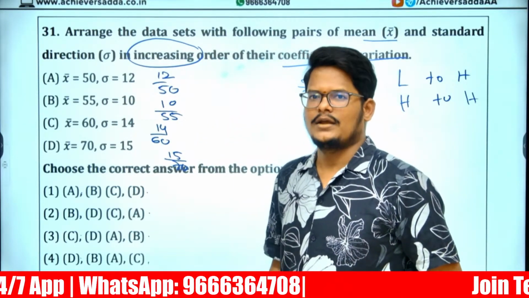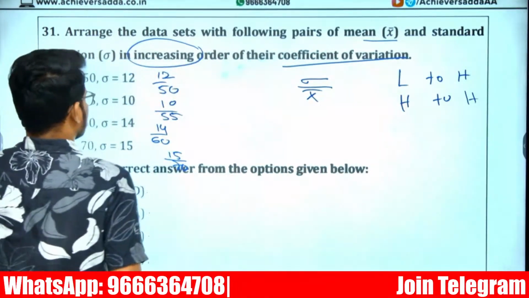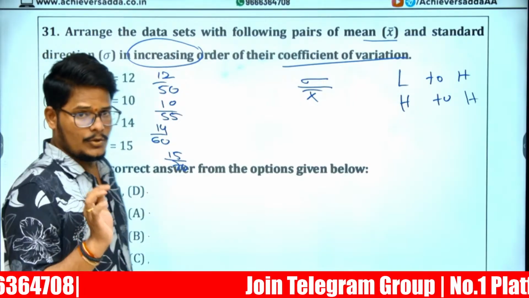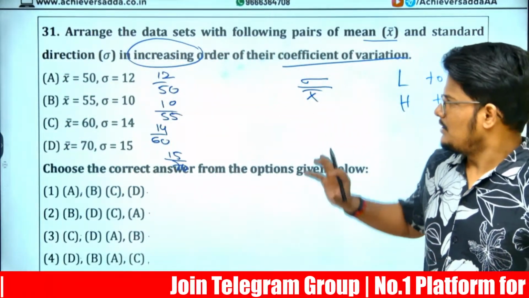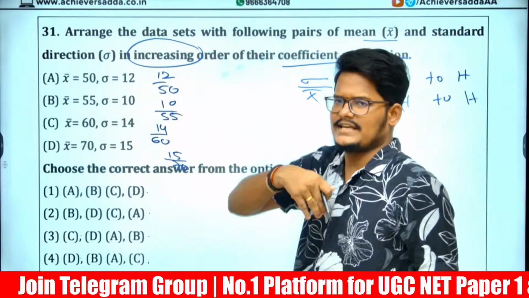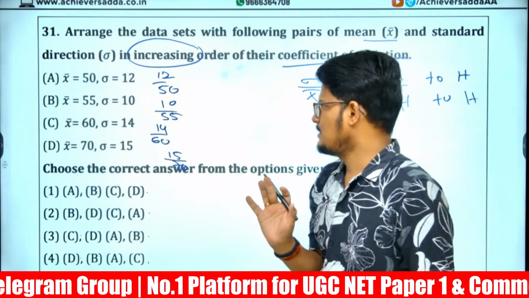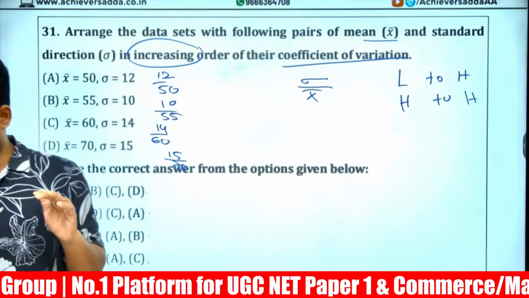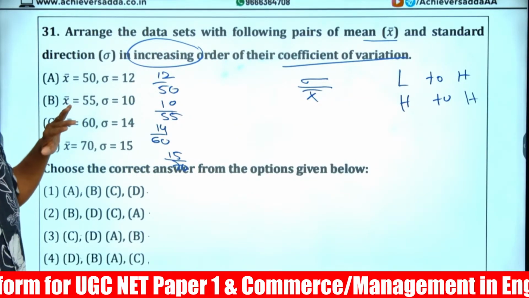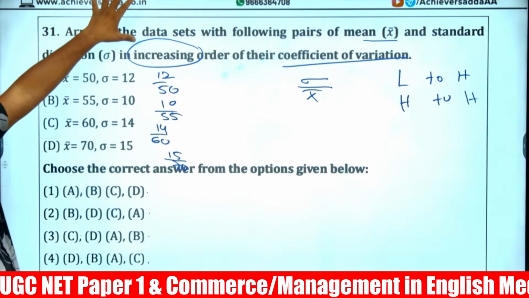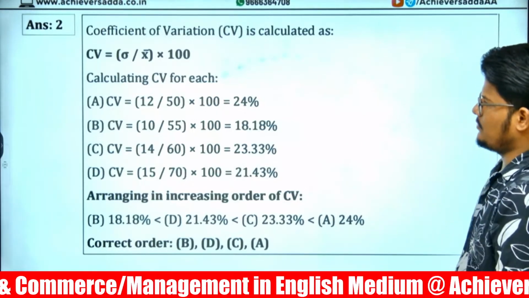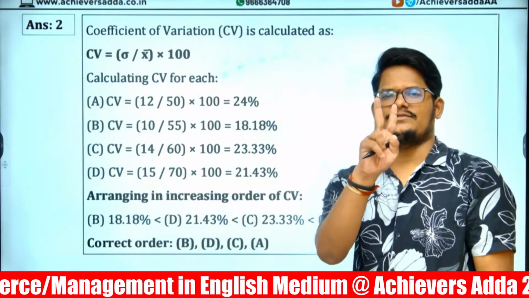Can't identify. So certainly whenever the options are like this, you cannot take guesswork here. That is why try to calculate which one is easy. Out of the four, which is the easy calculation, try to calculate that much. Or else make it as 100 to get your calculation easy. Guesswork may not work always, so make sure that you are doing a proper calculation at least for two numbers.